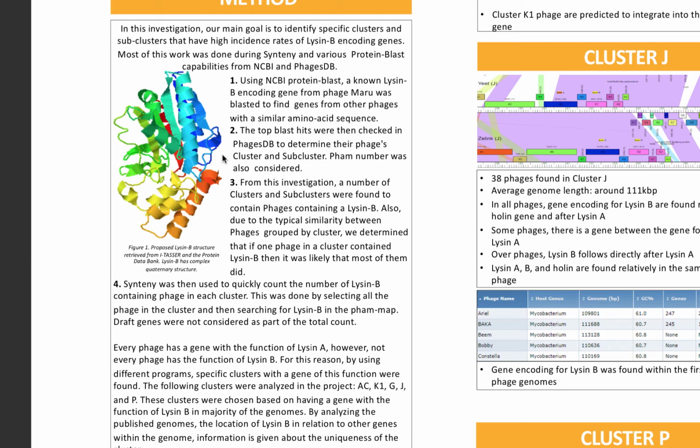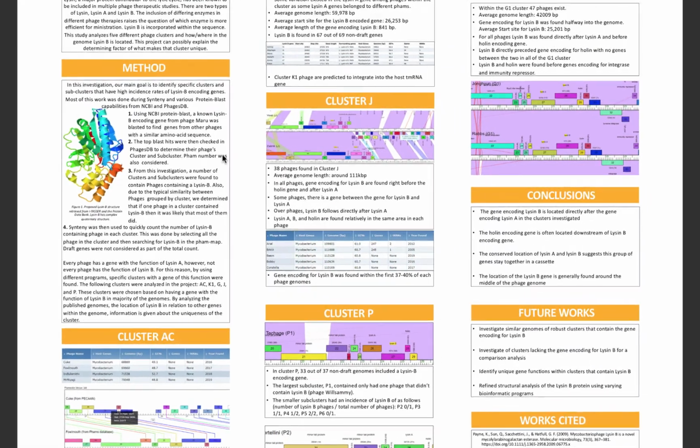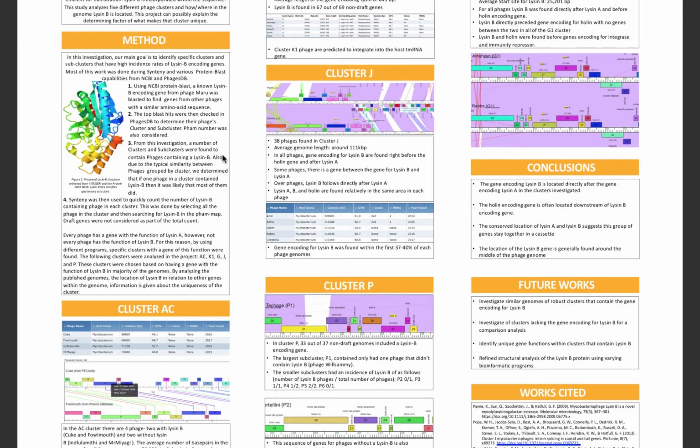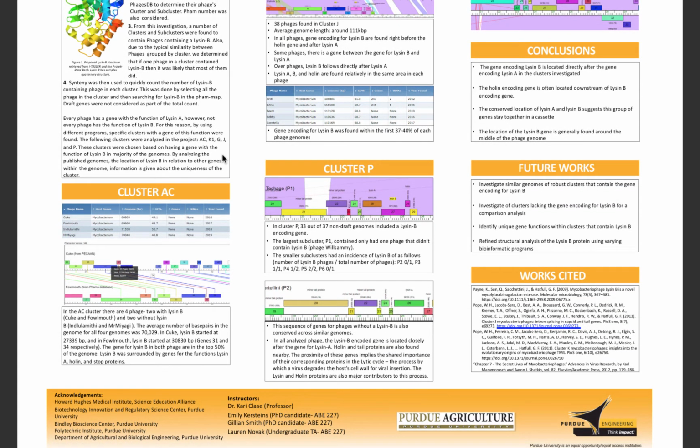We then use Phamerator to check the number of lysin B occurrences in the phages in each cluster. This is done by selecting all the phages in the cluster and then searching for lysin B in the Pham map. Draft genes were not considered as part of the total count. This method, while simple, yielded what we expected. We found that in our initially selected clusters of A, C, K1, P, and G, the majority of phages contain lysin B, proving this method to be an effective tool to characterize phage genomes per function. Specifically, we found lysin B occurrence rates to be greater than or equal to 50% in all the analyzed clusters. We also did not consider draft genes again.